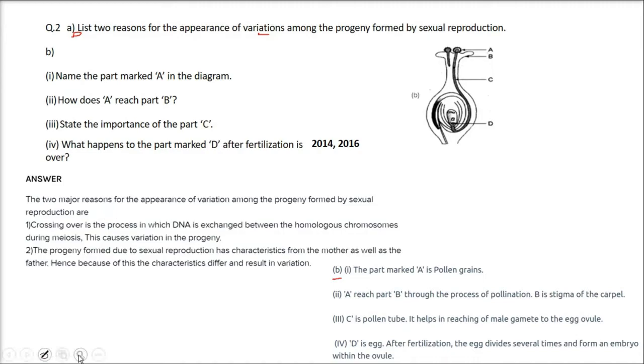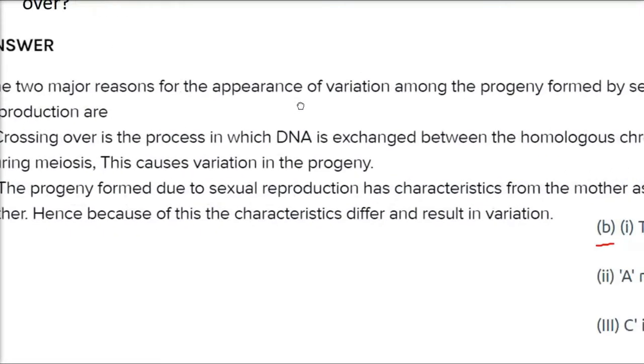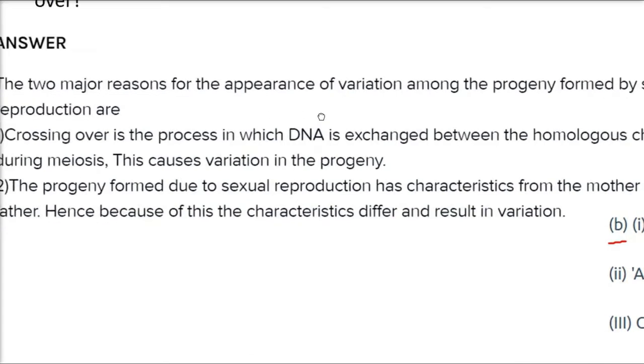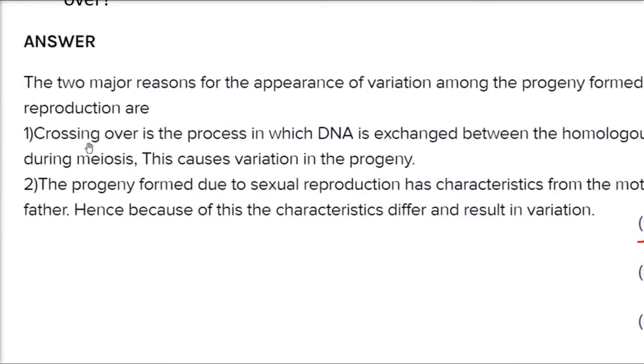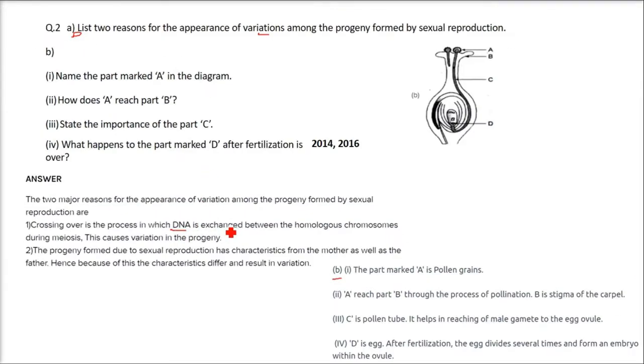The major reasons for the appearance of variation among the progeny found by sexual reproduction are, first, crossing over, which is the process in which DNA is exchanged between the homologous chromosomes during meiosis, and this causes variation in the progeny. The second is that the progeny formed due to sexual reproduction has characteristics from the mother as well as the father. Therefore, the characteristics differ and they result in variations.